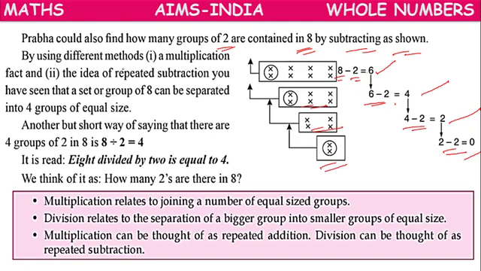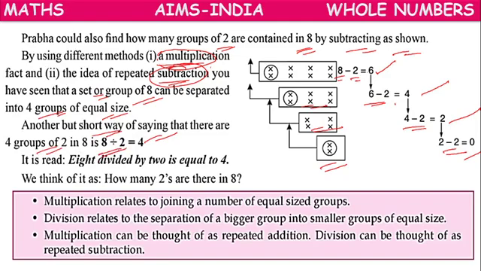So by using different methods, either multiplication or subtraction, we can arrange 8 girls into 4 groups of equal size. The short way of saying that there are 4 groups of 2 is division.